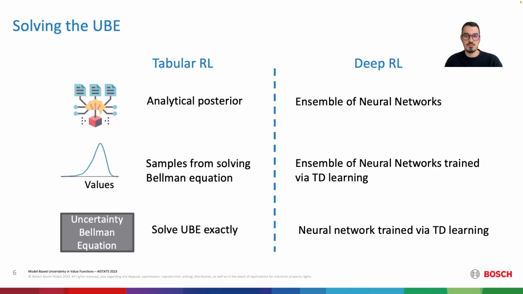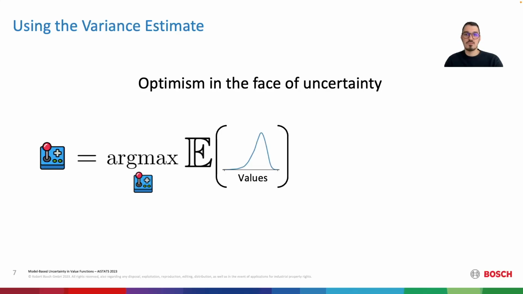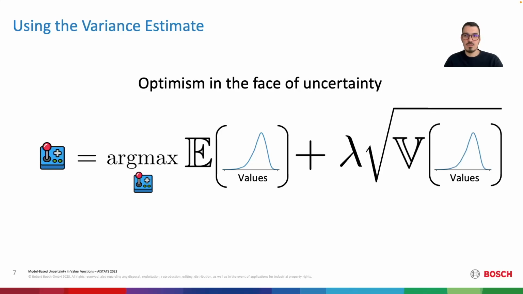This network is then trained via TD learning using standard techniques. We incorporate our variance estimates into policy optimization using the principle of optimism in the face of uncertainty. In short, the policy is updated by taking the argmax of optimistic values, defined as the mean values plus some factor lambda times the standard deviation of the values, where the variance estimate is precisely the fixed point solution of the UBE. Now let's have a look at how the algorithm is able to tackle difficult exploration problems.